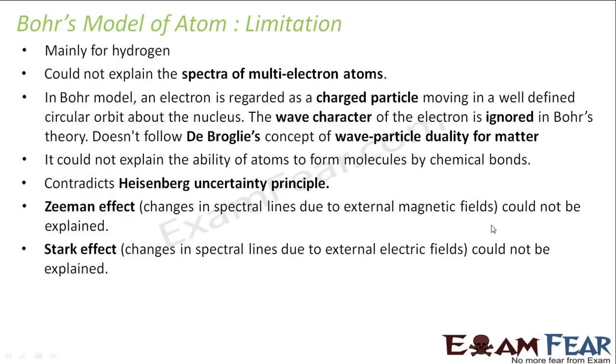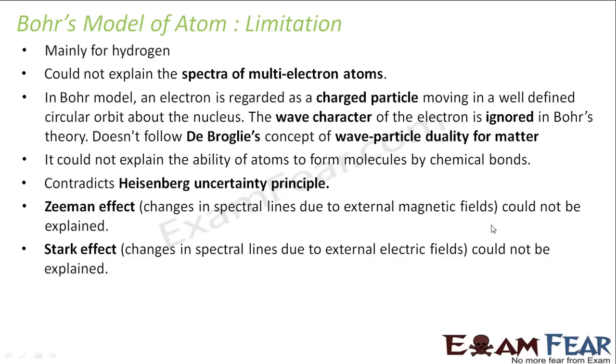Right, so here I have listed down several limitations which the Bohr's model of atom also has. But the Bohr's model was a success over Rutherford's model because it was able to overcome one of the most important limitations of Rutherford's model, and that was the atomic spectra. So therefore, since this model was also not able to explain things completely, what was the another model which came up? That was nothing but a quantum mechanical model of atom.